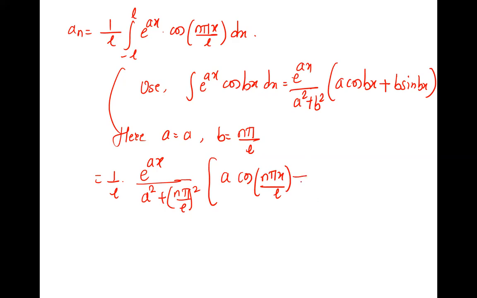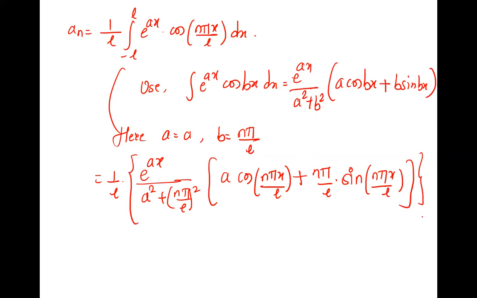As it is cos, there is plus in between. b is n pi by L into cos becomes sine n pi x by L. And this is from minus L to L. Correct?